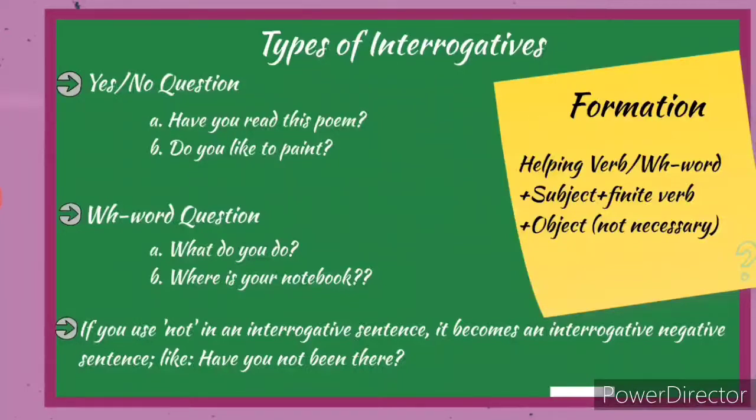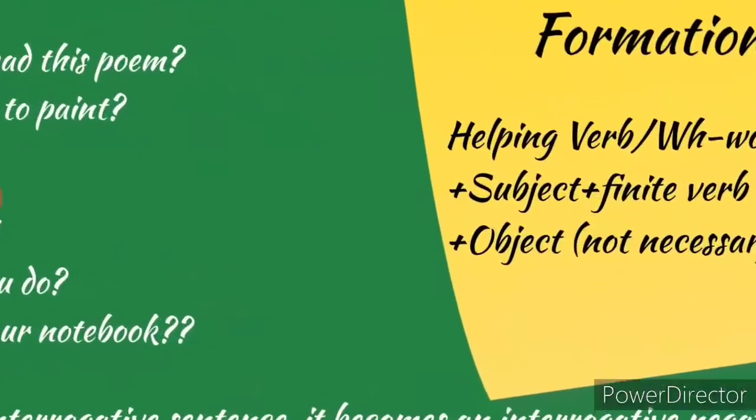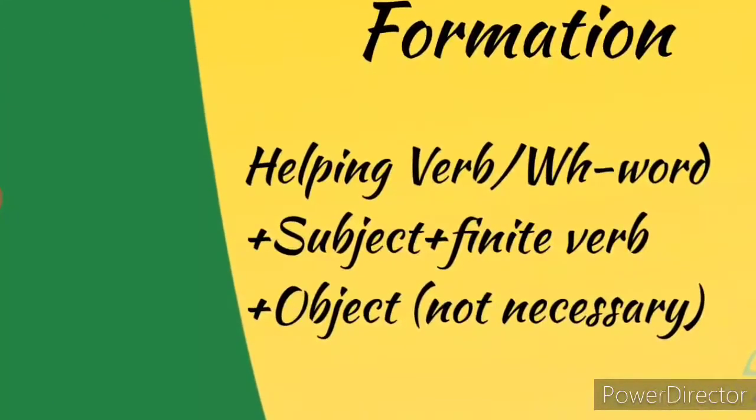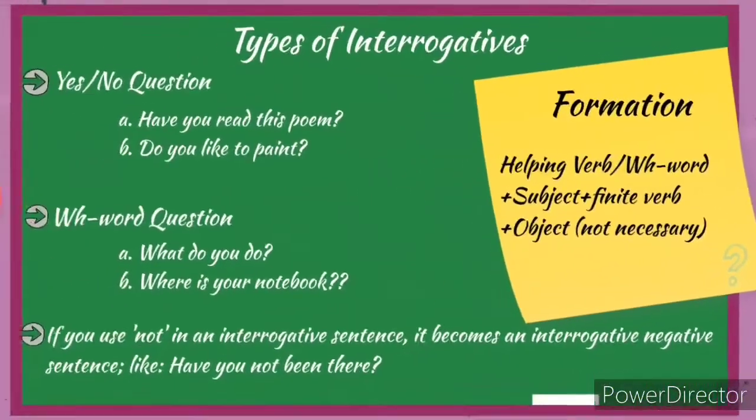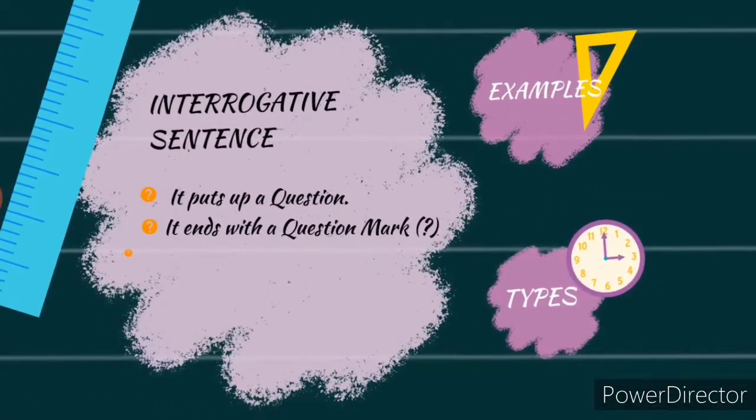Now let's see the formation of an interrogative sentence. So first we have to begin with the verb, the helping verb or the WH word, and it should be followed by the subject and then the finite verb and then last the object. The object may or may not come in the sentence. Now let's go to our imperative sentence.